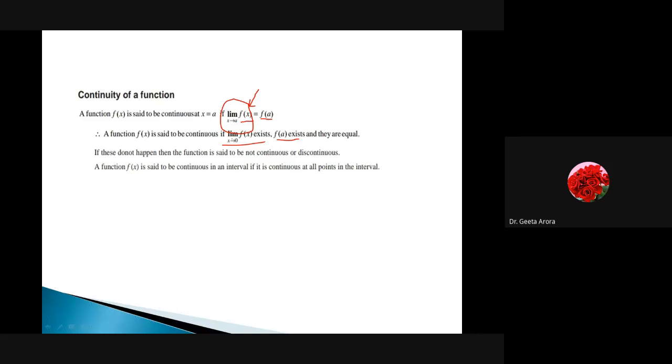If this is not happening, then obviously it is said to be discontinuous, or we can say it is not a continuous function. And sometimes it is not possible to define the continuity in the whole interval because of some points at which we cannot define the function, as we have seen in an example where if you put some value in the expression, it will lead to infinity.